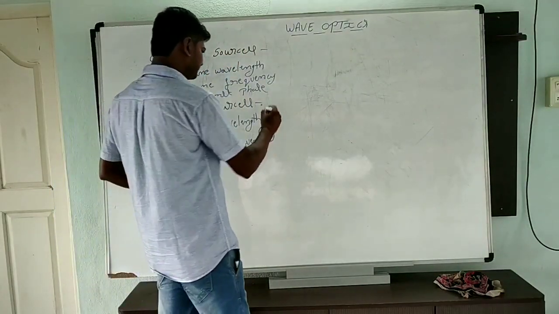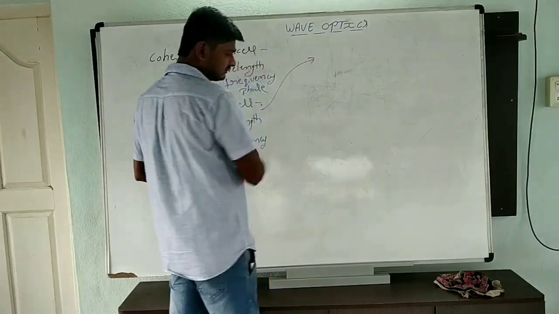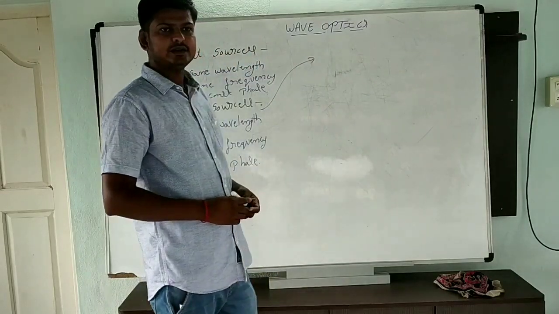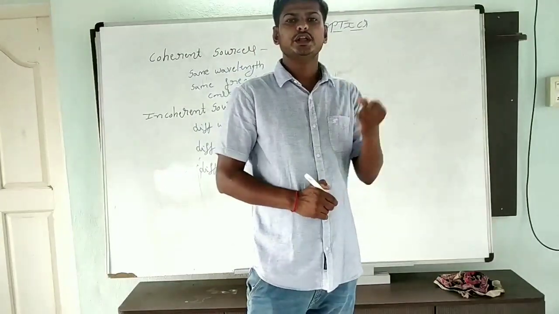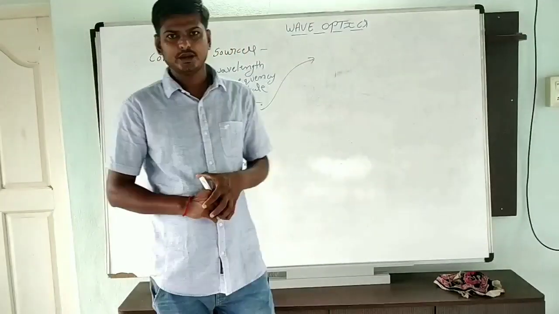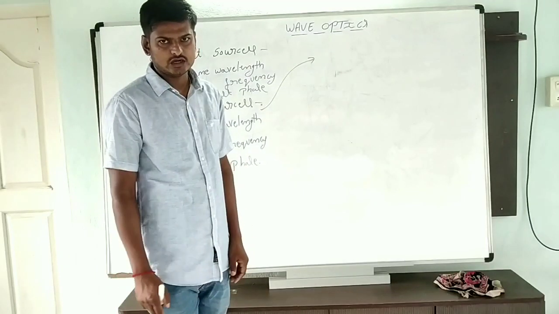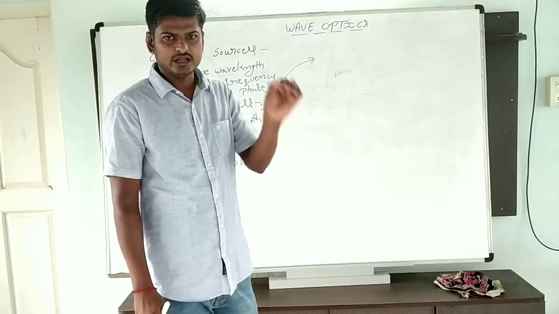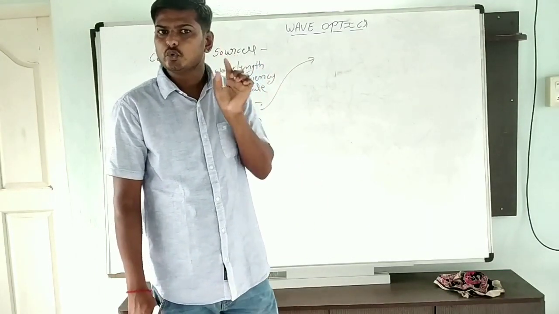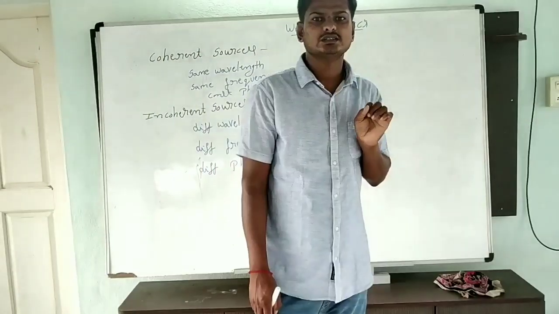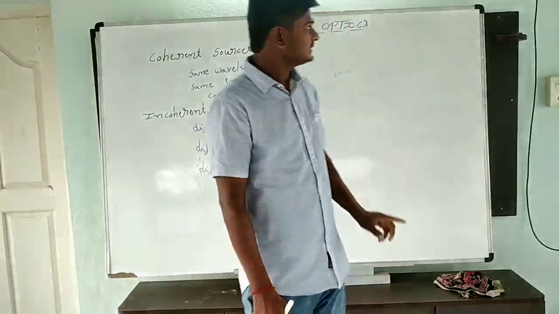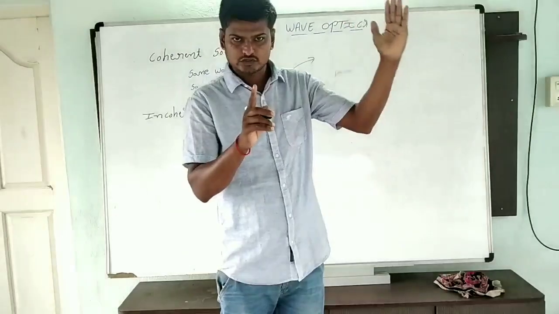Now, one point. For example, the light emitted from two independent sources, we can't say coherent sources. Simple example: I am going to take two bulbs, one 100 watt and another also 100 watt.